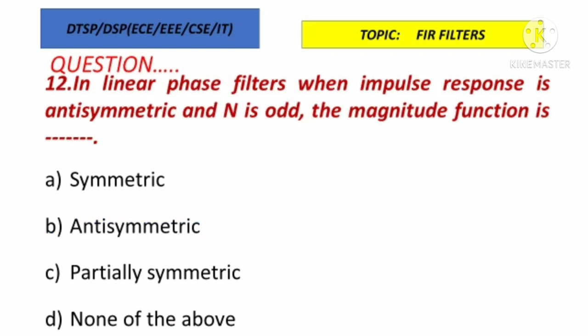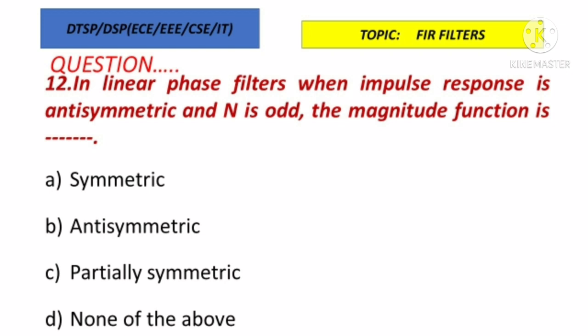In linear phase filters, when the impulse response is antisymmetric and n, the order of the filter, is odd, the magnitude function is dash. That's the reverse of the previous question. The impulse response is antisymmetric and the order of the filter is odd. Then what will be the magnitude function? Symmetric, antisymmetric, partially symmetric, or none of the above?